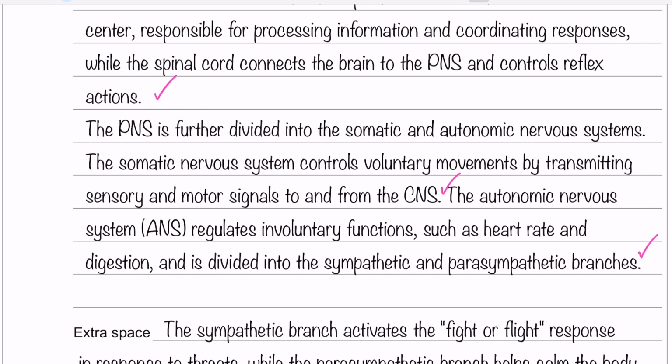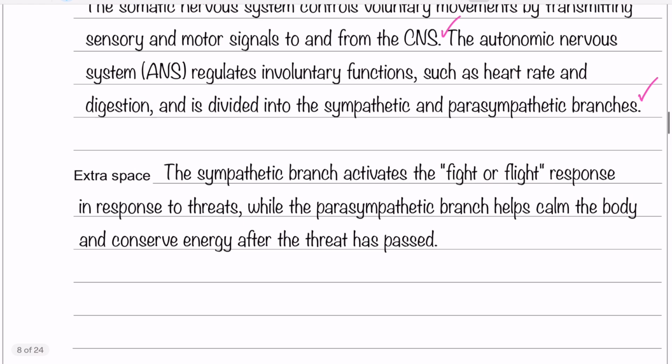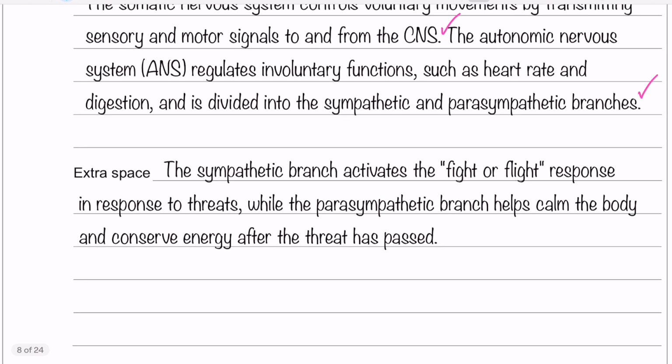Okay, the fact that it is divided into the sympathetic and parasympathetic branches is handy for the next little bit, because we now have the fight or flight response, which the sympathetic branch is responsible for, and the parasympathetic branch is then all about the rest and digest response. It helps calm the body and conserve energy after the threat has passed. There is your 6th mark.